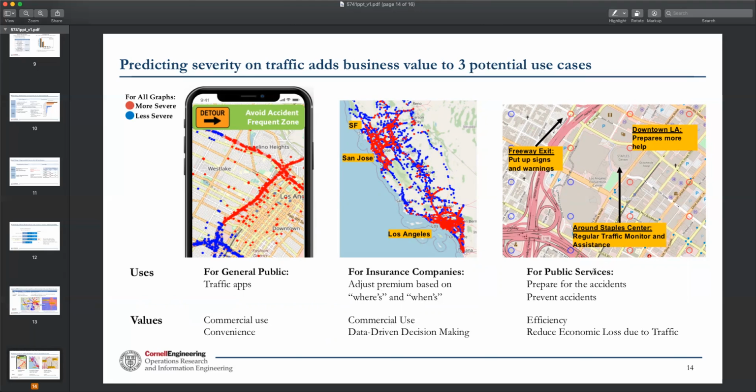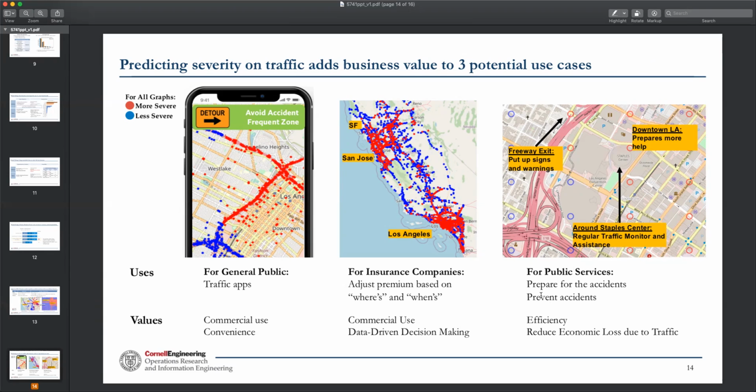So first, we can prepare them for these accidents. For example, we see on this graph, downtown LA is going to have more, because it has more red dots here. EMTs can try to avoid this area when they're on urgent duty, when they want to go somewhere else, just to avoid the traffic.